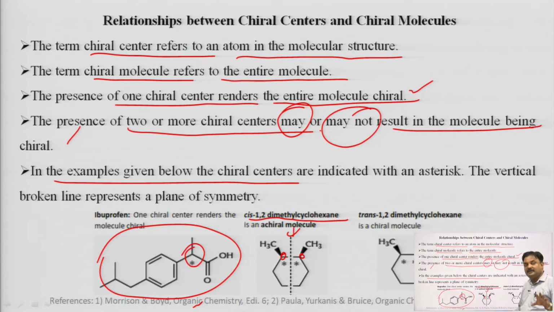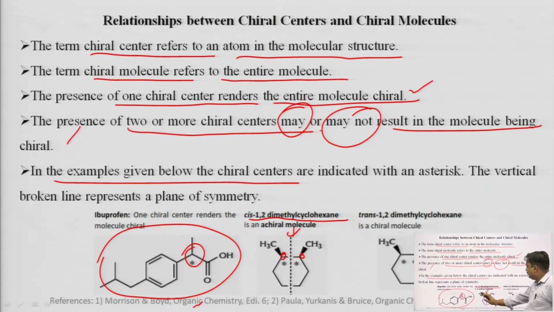Plane of symmetry is one of the elements of symmetry. I told you that for a molecule to be a chiral molecule, no element of symmetry will be there. Elements of symmetry include axis of symmetry, center of symmetry and plane of symmetry.